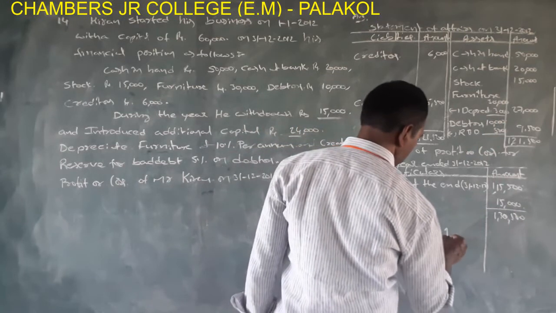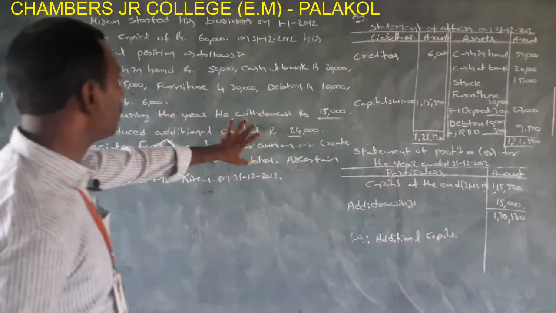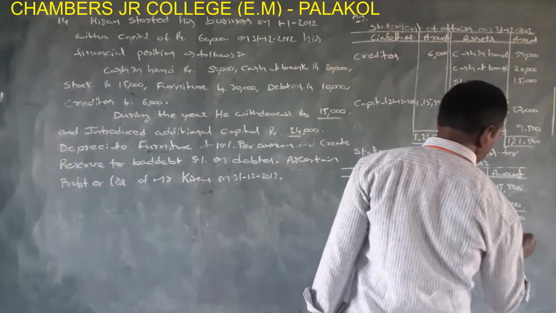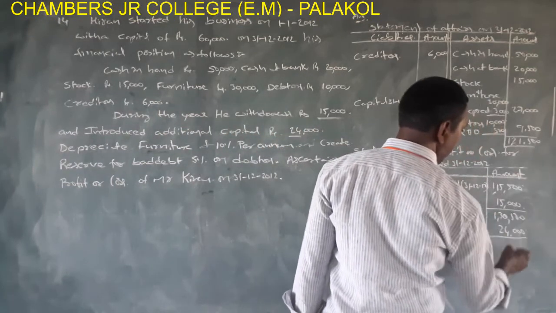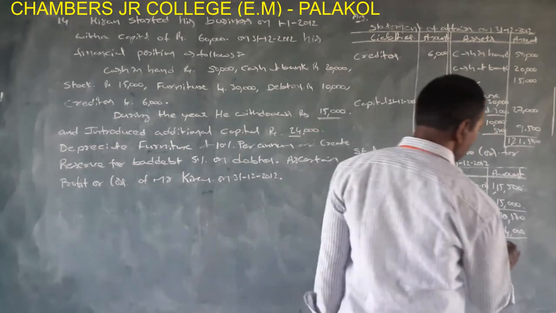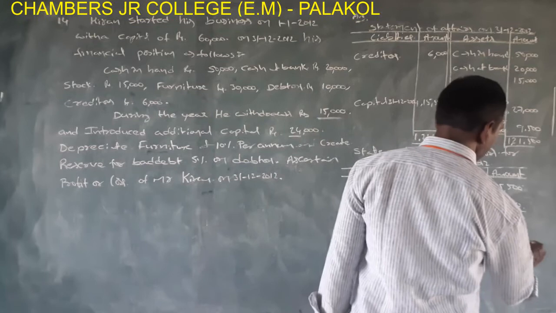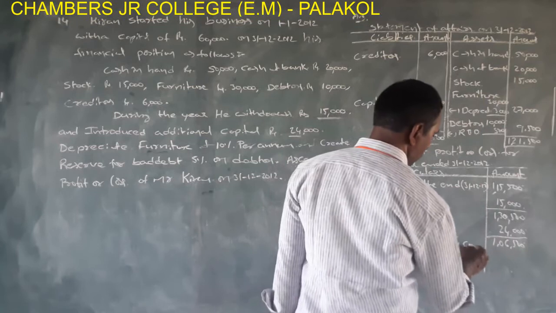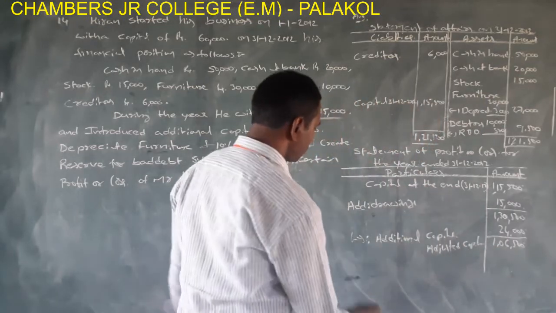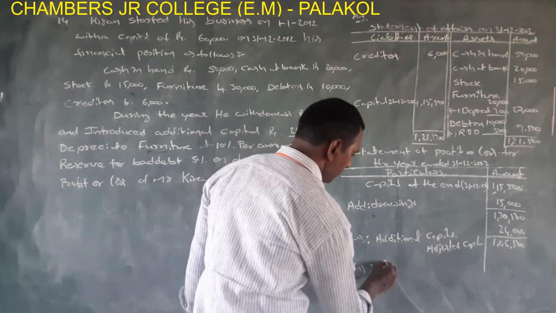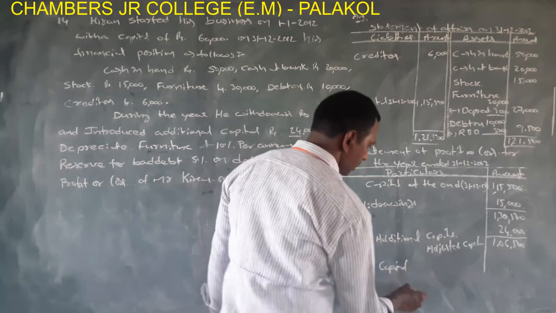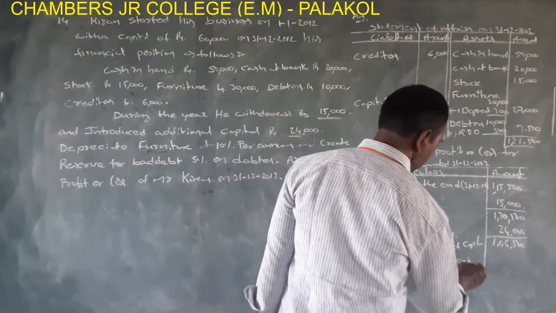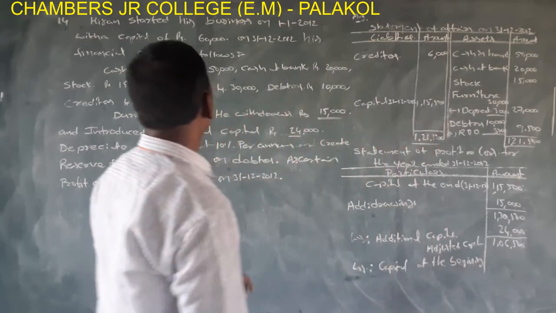He introduced additional capital rupees 24,000. 1,30,500 minus 24,000 is 1,06,500. This is called adjusted capital. Now less capital at the beginning.